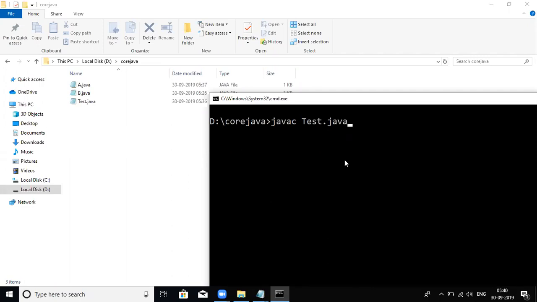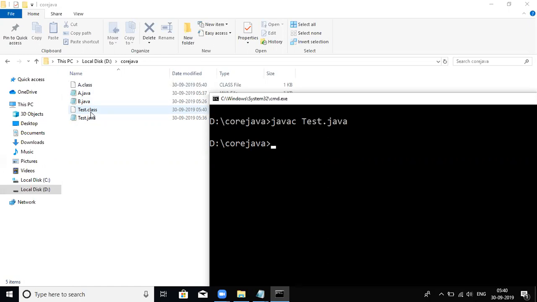Generally it should generate test.class, right? Yes, sir. And look at that, how many classes were generated here? A.class and test.class. Because test.class internally uses A.class, it is always compiled. So all dependent classes will be compiled automatically by the compiler.